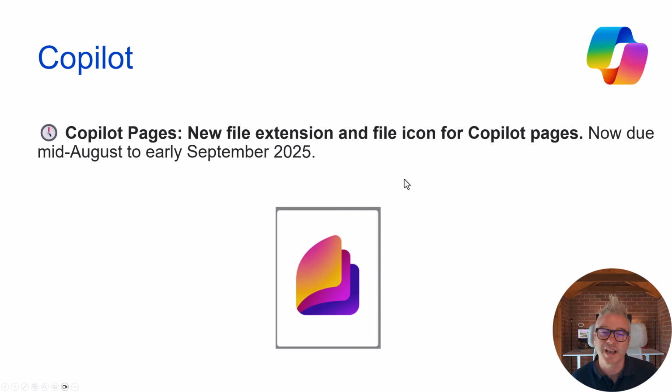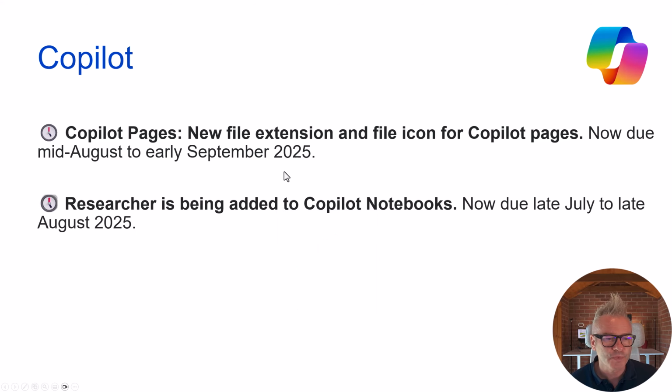Copilot Pages, just getting a new extension and a new icon. This has been pushed back, so the icon is going from .loop to .pages, mid-August to early September. Researcher being added to Copilot Notebooks. So Copilot Notebooks are a super useful place to put all your Copilot outputs and other stuff as well. Due late July to late August.